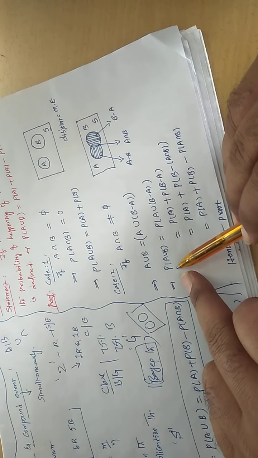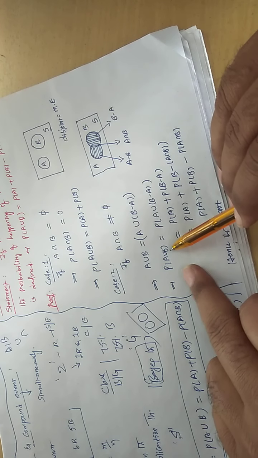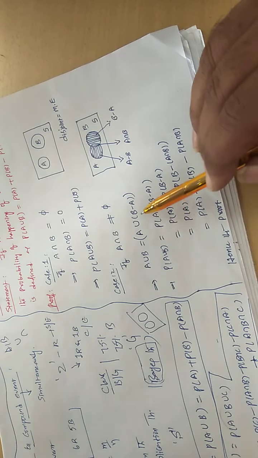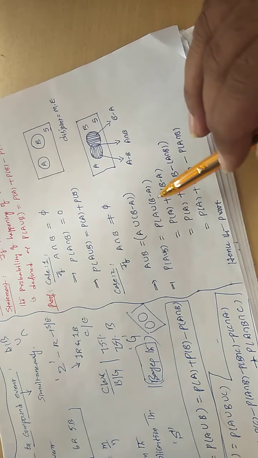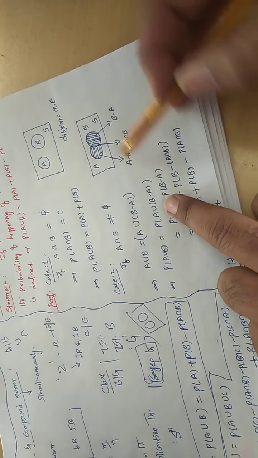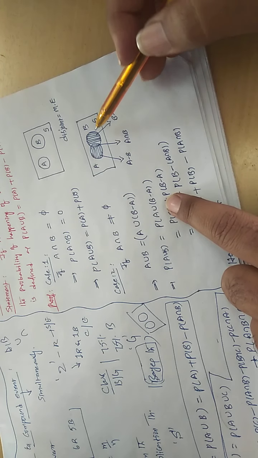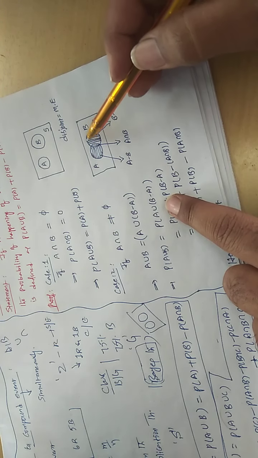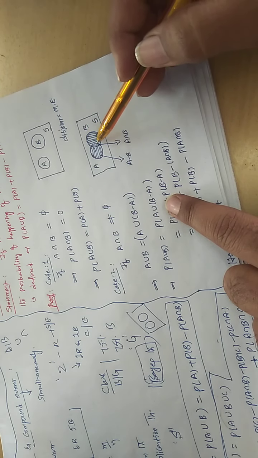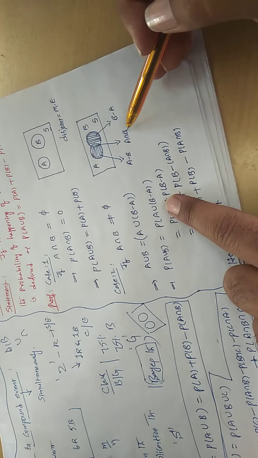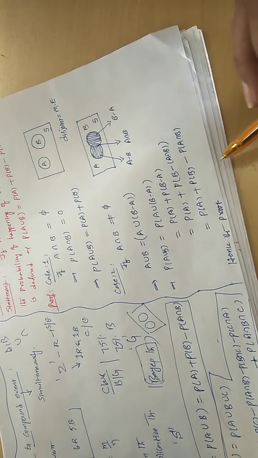Since I am taking probability on both sides, probability of A union B becomes probability of this entire term. Again, B minus A is only these vertical lines. How to get these vertical lines? Again, the entire B event minus the intersection part. That's what I wrote here.